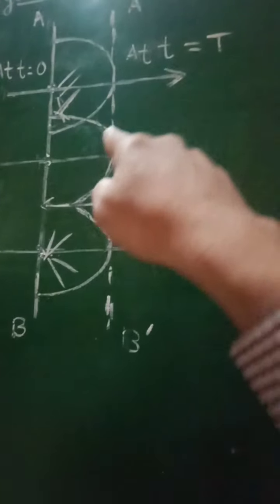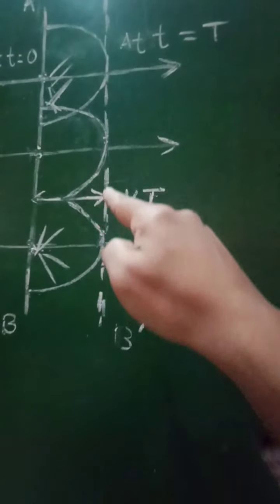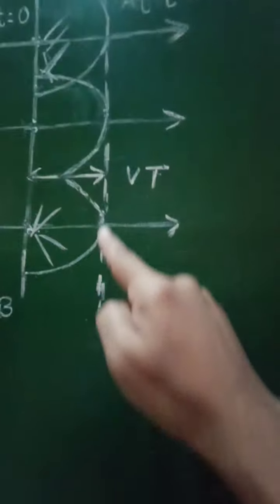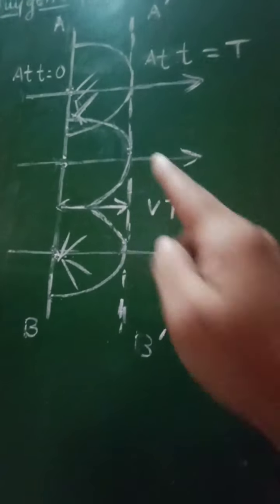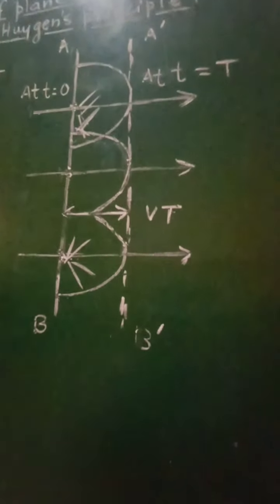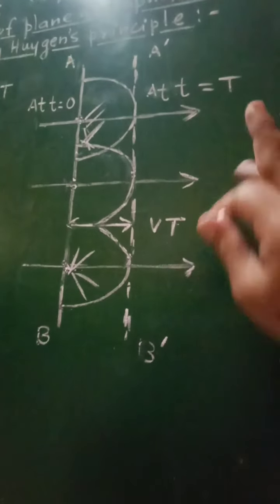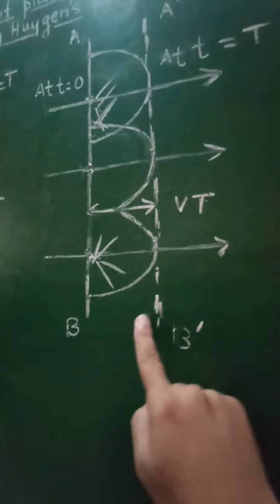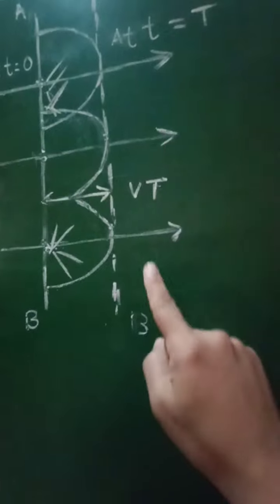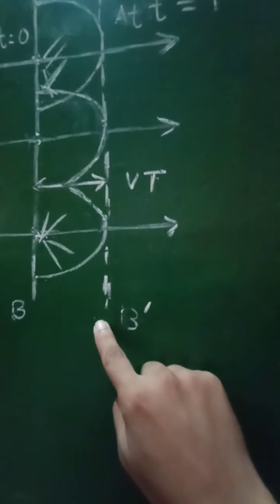For these semi-spheres, the tangential line will be A dash B dash, and that will be the new wavefront formed at time t equal to capital T. So AB is the first wavefront, and A dash B dash is the new wavefront obtained here.